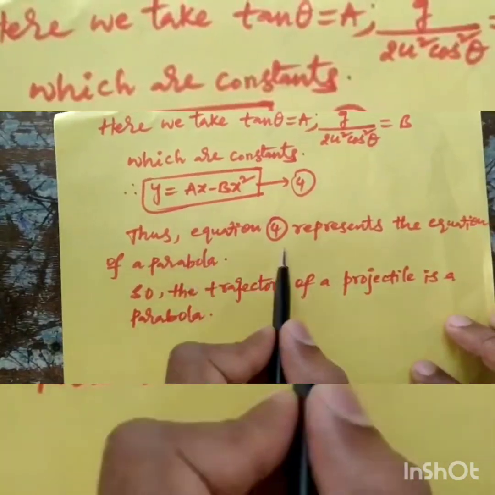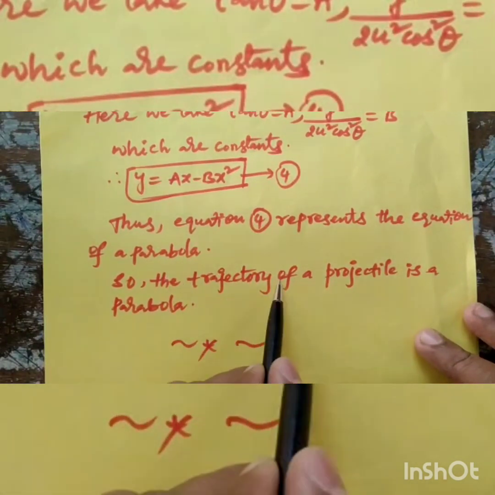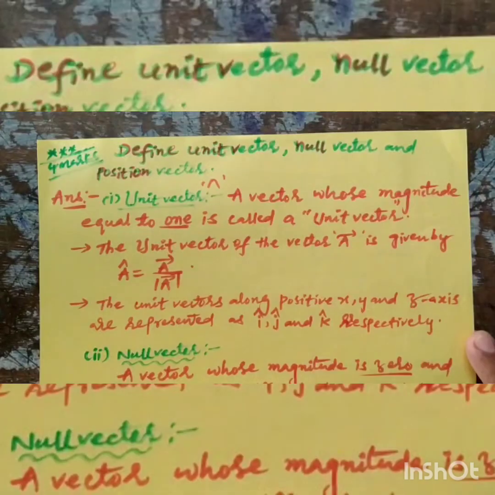Thus equation 4 represents the equation of a parabola. So the trajectory of a projectile is a parabola. This question is very important. Now our second question.